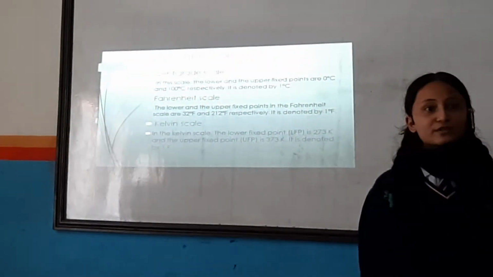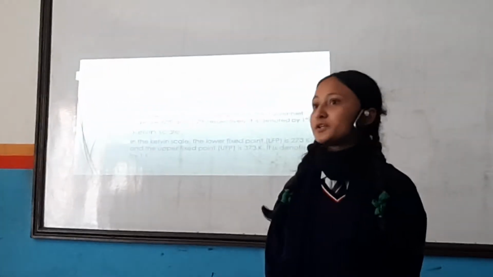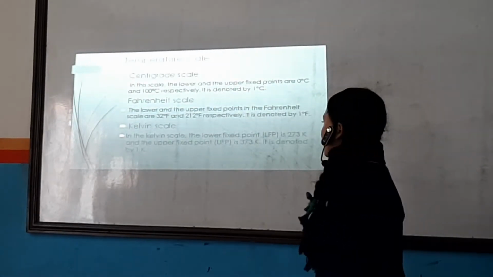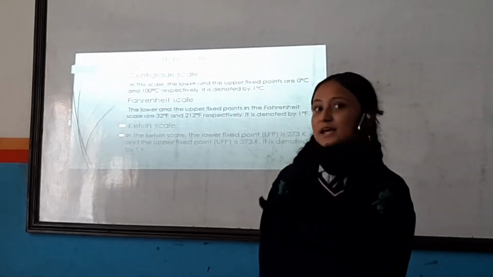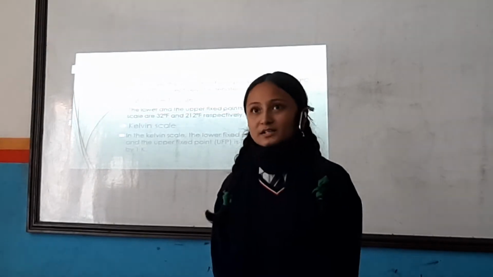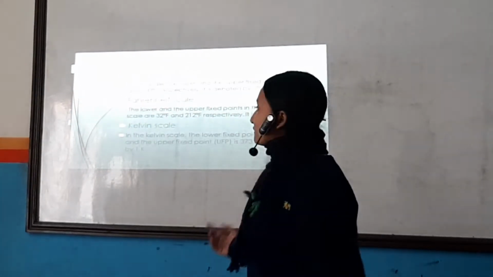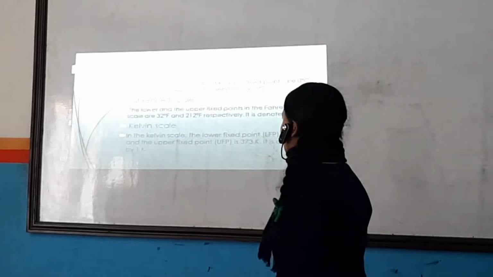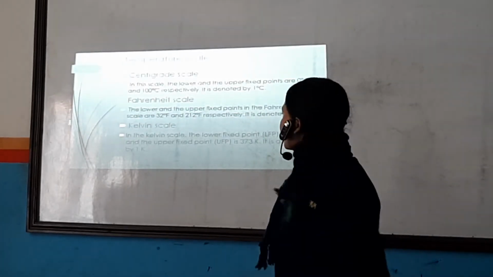Temperature scale. We have three different types of temperature scales in order to measure the temperature of a body: centigrade scale, Fahrenheit scale, and Kelvin scale. The Kelvin scale is the SI unit of temperature, but centigrade and Fahrenheit are also generally used for measuring the temperature of a body.